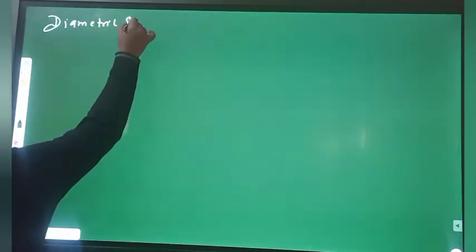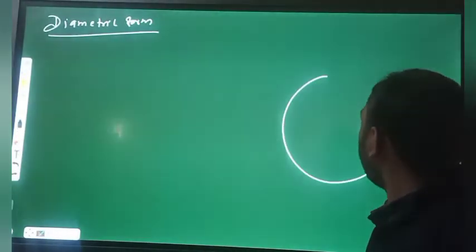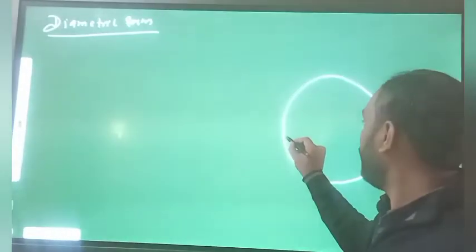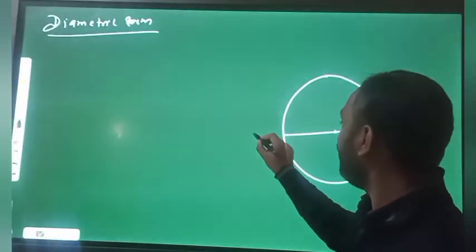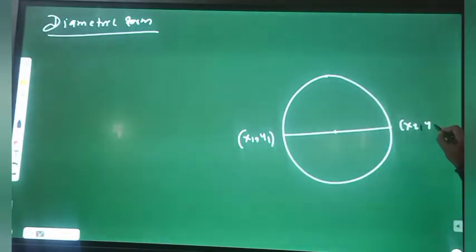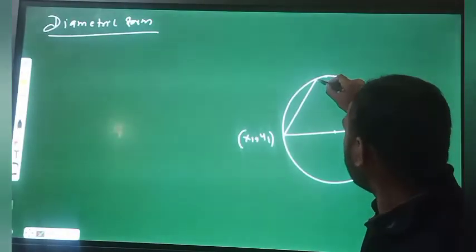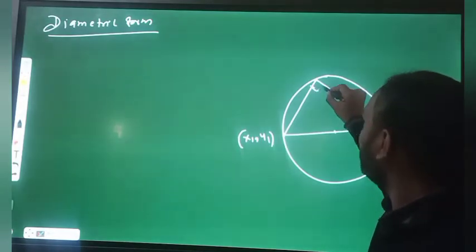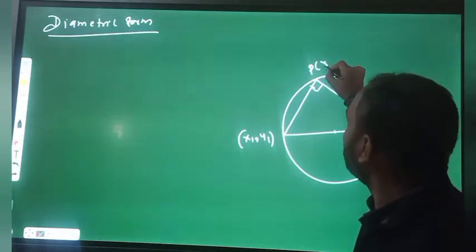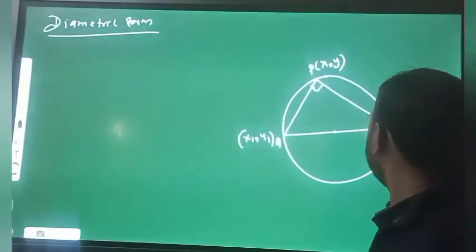Diametric form. So in this case we are given the end points of the diameter of the circle. Suppose this is the circle and this is the diameter, and we are given x1, y1, x2, y2, the end points of the diameter. We know that when the end points of a diameter meet any point on the circumference of the circle, it will give 90 degrees. P is the moving point, let's consider (x, y). This is A and this is B.